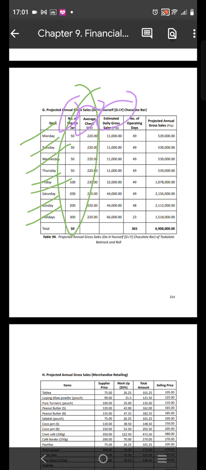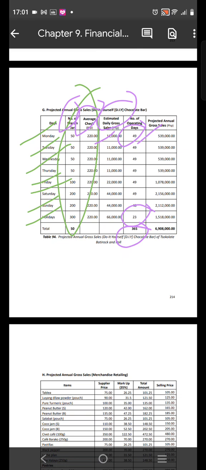In order to project annual gross sales for each day, you need to know how many Mondays there are in a year, but you should exclude the Mondays that fall on holidays, so that you have the exact number of days out of 365 days in 1 year. Again, in order to get the projected daily gross sales, you just multiply the estimated gross sales by the number of days. So that's for every day.